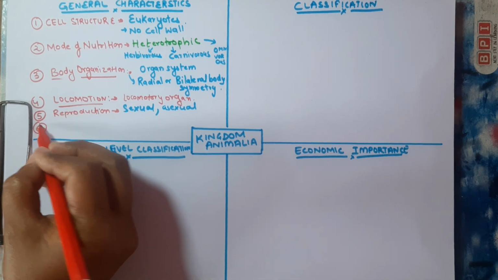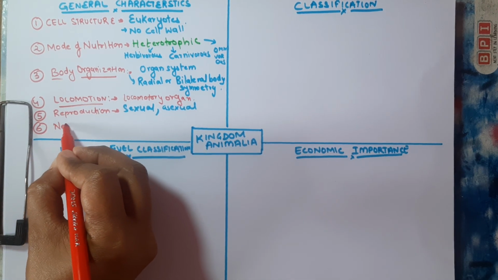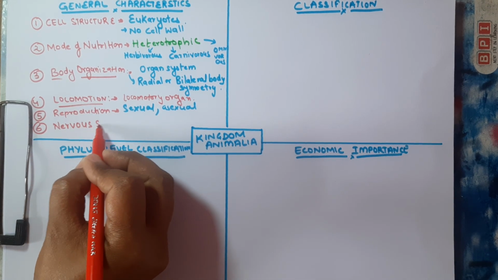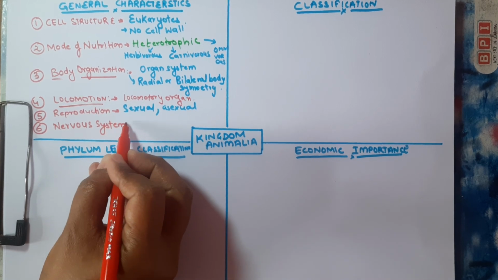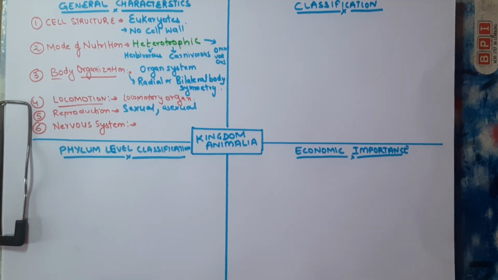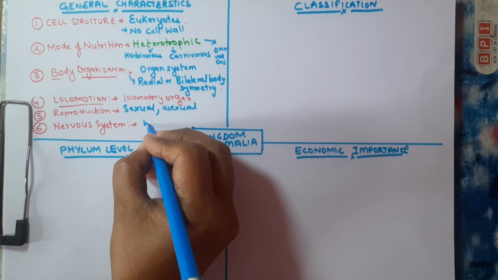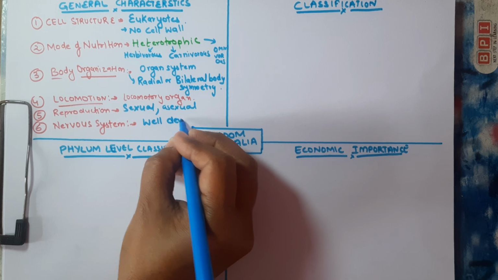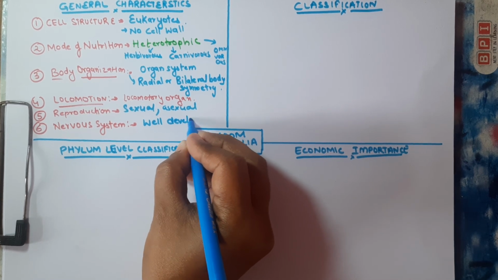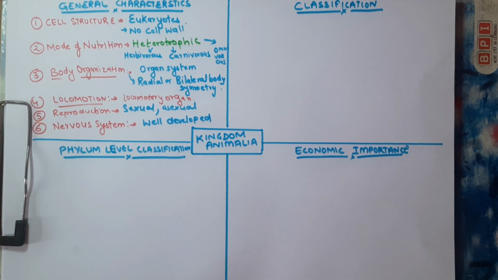Now the last point is the nervous system. This is a very important point: most of the kingdom Animalia species have a well developed nervous system. Why is a well developed nervous system required? Because it is required to coordinate the movement and the responses. So students, this is all about the general characteristics of the kingdom Animalia.